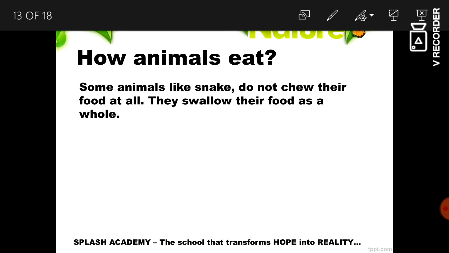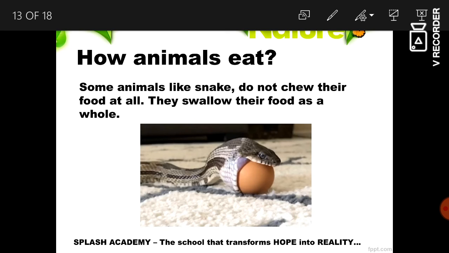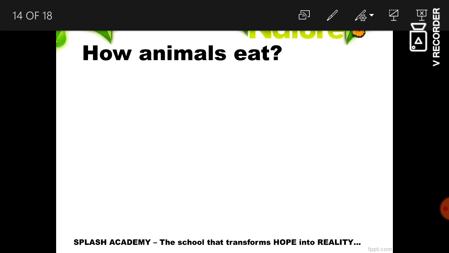Now, snakes do not chew their food at all. They swallow their food as a whole. They take the food, they swallow it and eat. They don't have a process like chewing the cud.